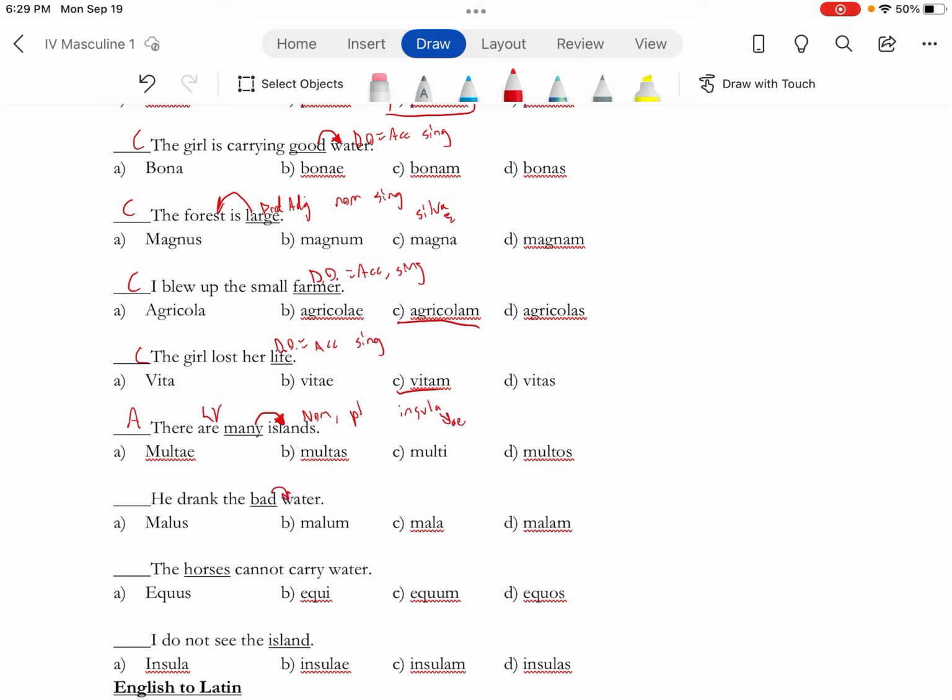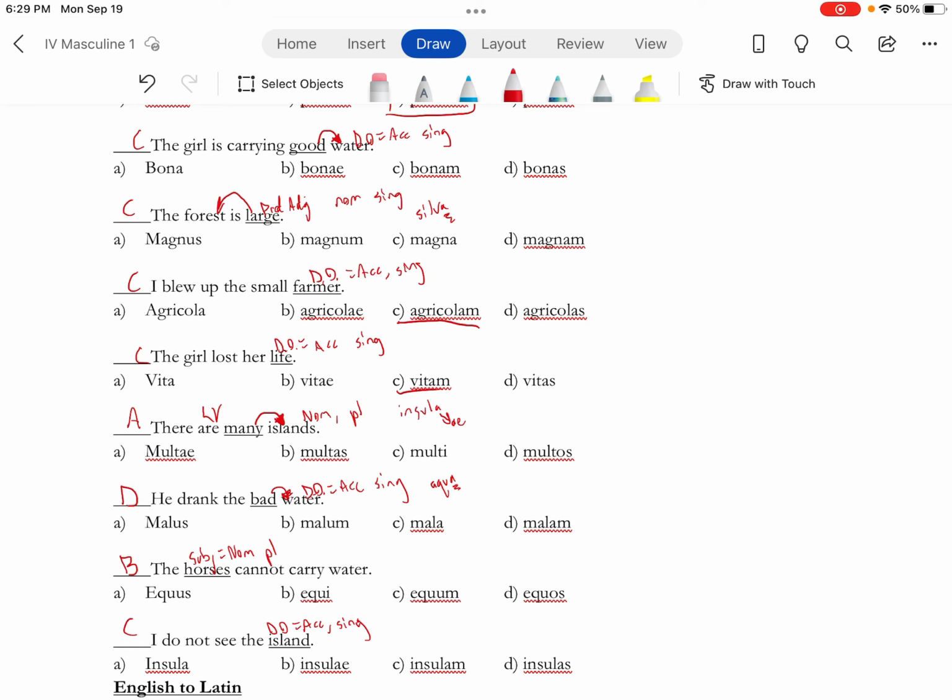He drank bad water. Bad is describing water. Direct object, accusative singular. The word for water is aqua, so that A, accusative singular, is going to be AM, so we want D, malam. Horses, this is the subject, so nominative and plural. The only nominative plural option, B. I do not see the island. Direct object equals accusative and singular. C. Boom.